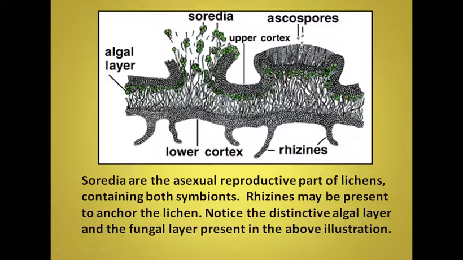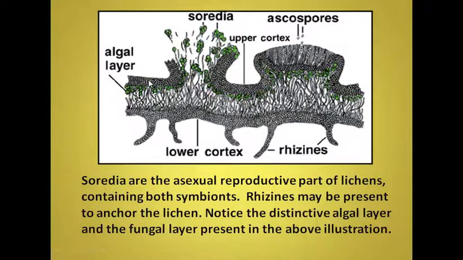Here is the longitudinal section of a lichen, which shows that the algae are protected between the fungal hyphae. So this is the lower portion, and this is the upper cortex, and the lower cortex.